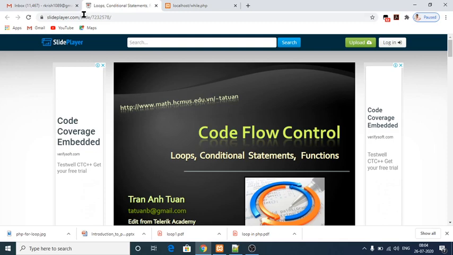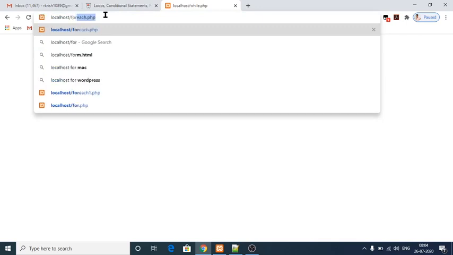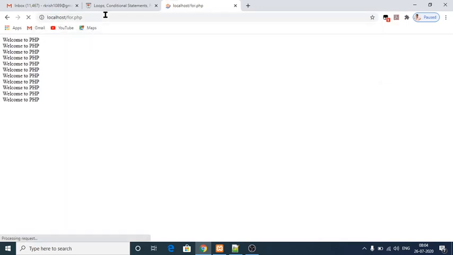So see here, localhost. I already told you, if you want to execute PHP programs, you need a server, XAMPP server or WAMP server. Localhost, my program name is for.php, with the extension I have to type here for.php. Yes, after executing the program I can get output like this.